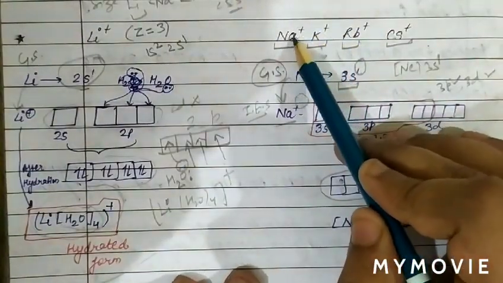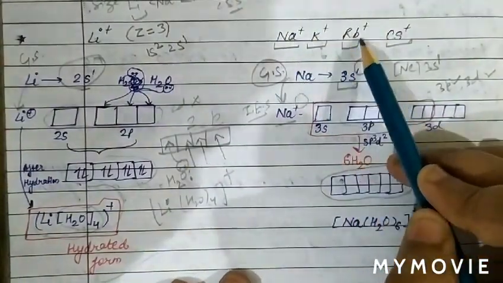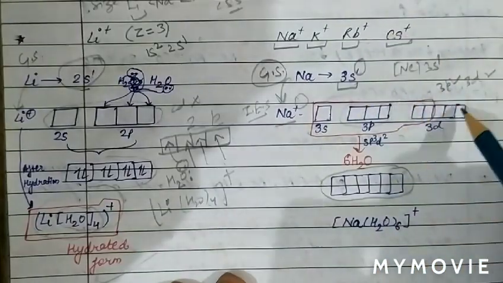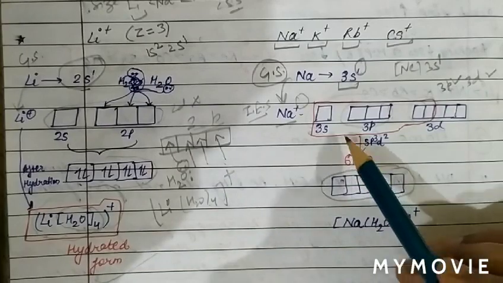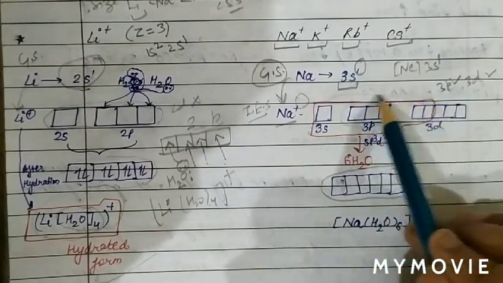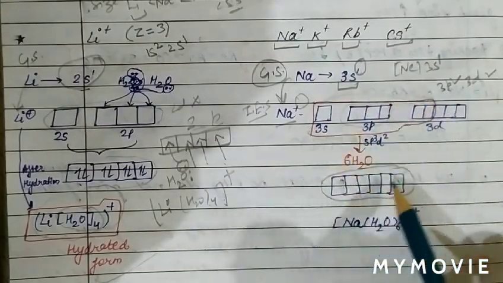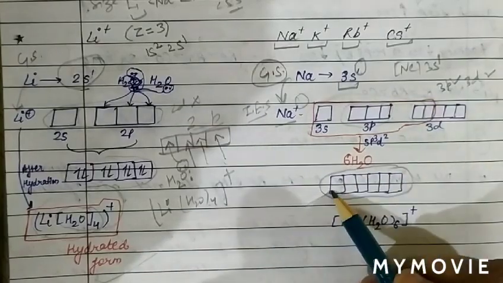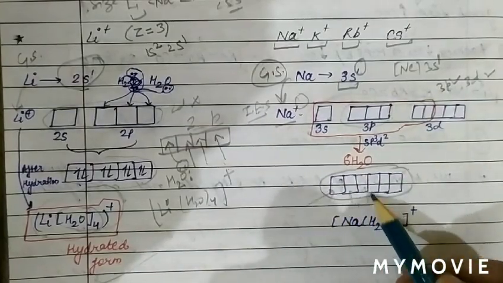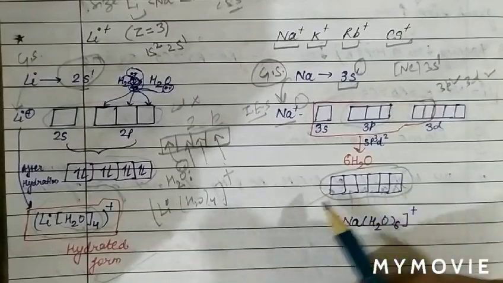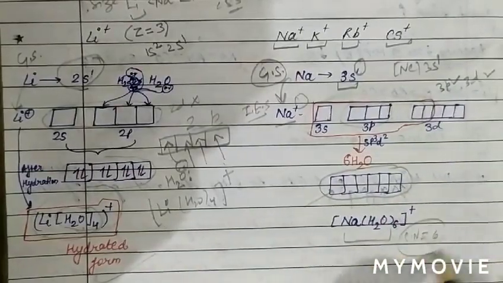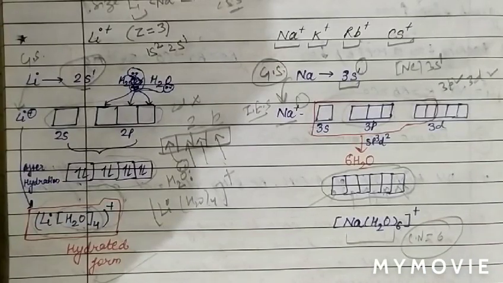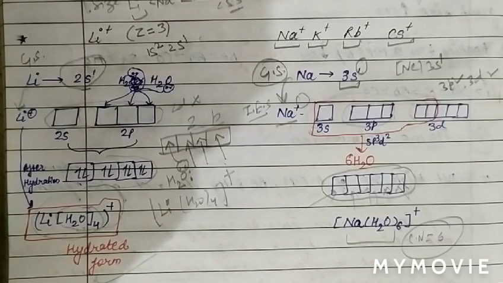While in the case of other elements like sodium plus, potassium plus, rubidium plus, and cesium plus, they have a vacant d orbital also. So the d orbital also takes part in the hybridization. So due to hybridization, there are 6 vacant orbitals. It means 6 water molecules can donate their electron pair. So we can see that here the coordination number is 6. So this is the difference in the tendency of hydration of lithium and other alkali metals.